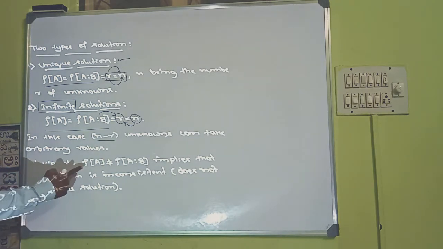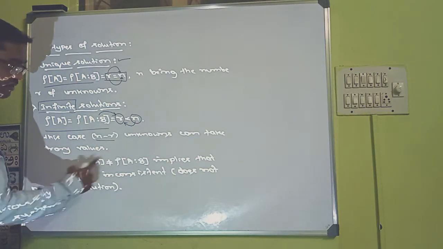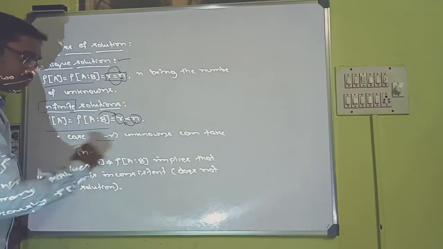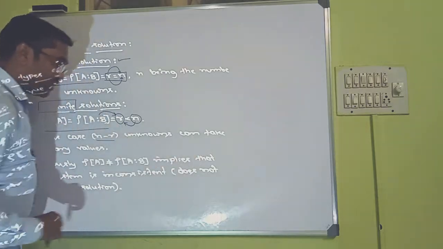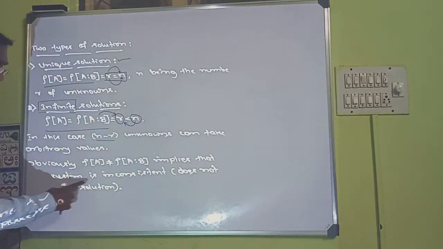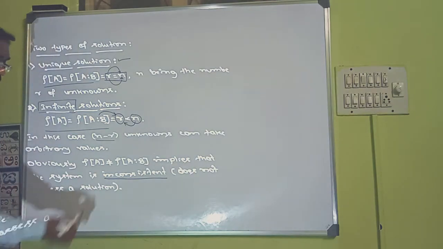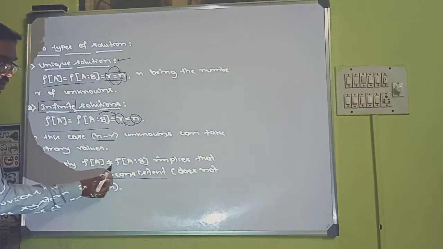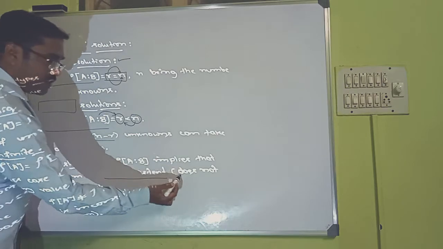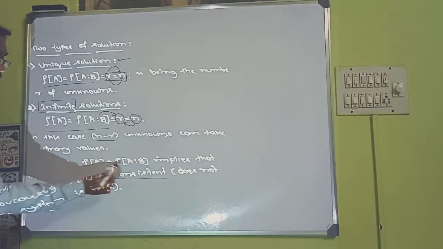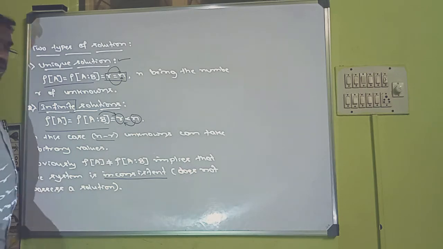Obviously, if the ranks are not the same, if the rank of A is not equal to the rank of A|B, it implies that the system is inconsistent. The system is inconsistent if the ranks are not equal. It does not possess a solution.